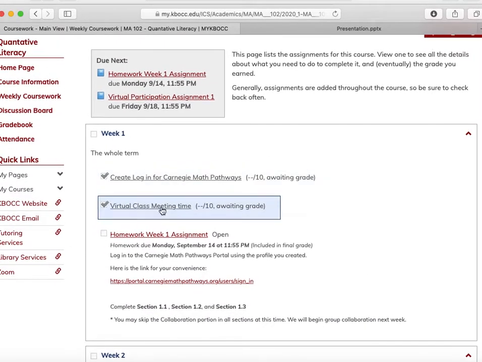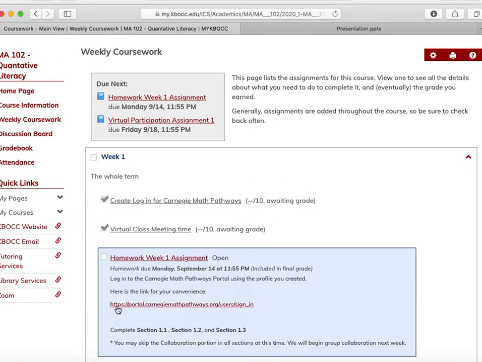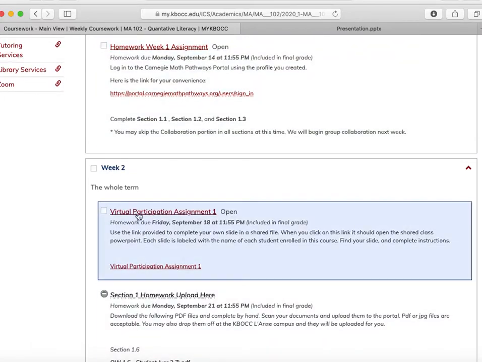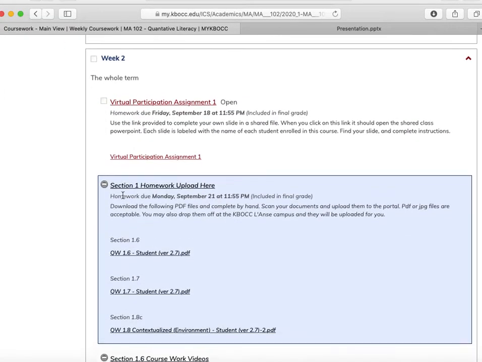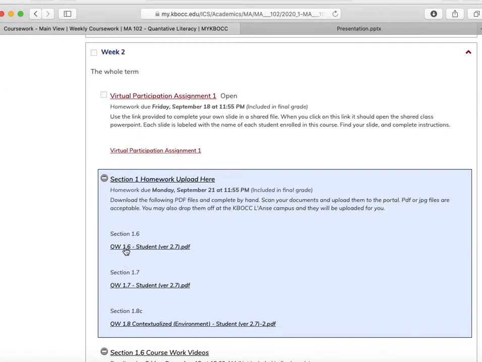So for example, during week 1, you are expected to log into the portal and to complete these sections. However, in week 2, when I open these units, they are not on the Carnegie portal. These units are here in PDF form. So you'll click here and you'll complete these assignments in a PDF, and then you will have to scan in your homework that you've done by hand or bring them physically to the Lance campus so they can be uploaded for you.